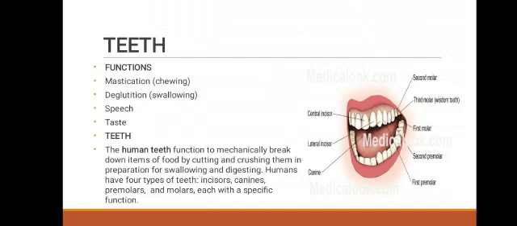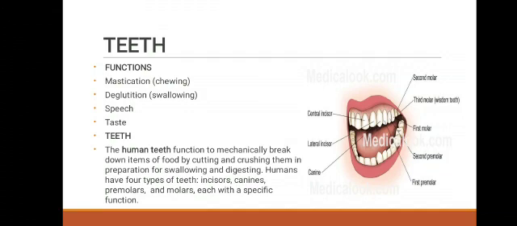The human teeth function to mechanically break down items of food by cutting and crushing them in preparation for swallowing and digesting. Humans have 4 types of teeth, that is incisors, canine, premolar and molar, each with a specific function.